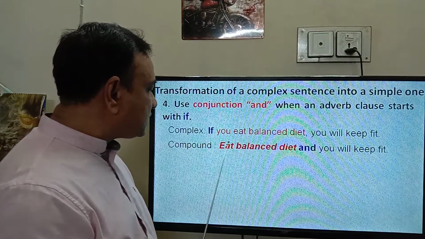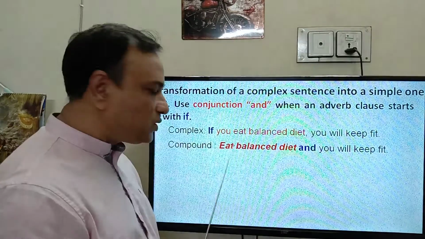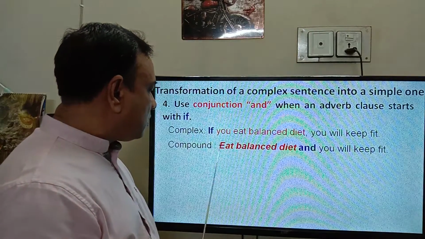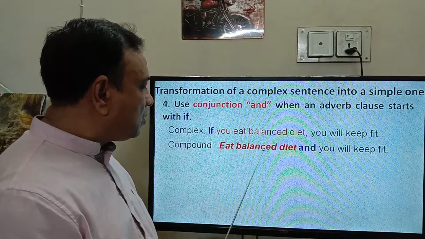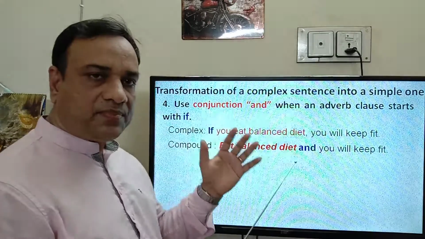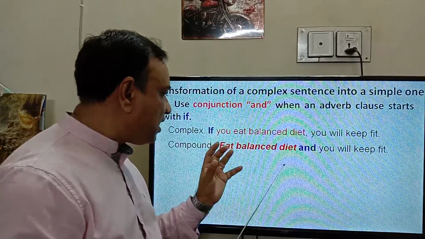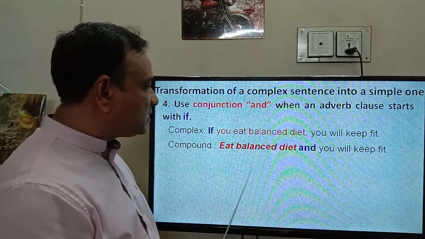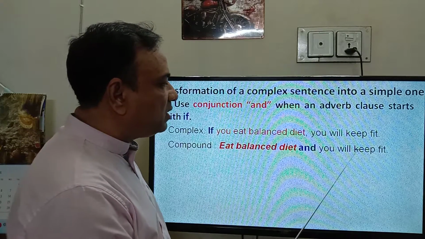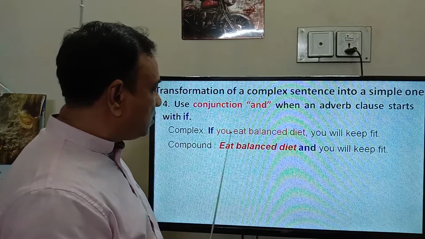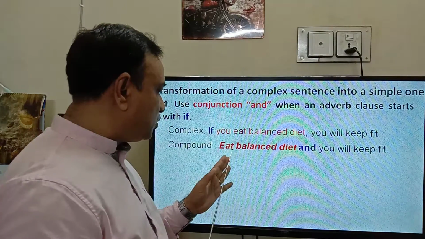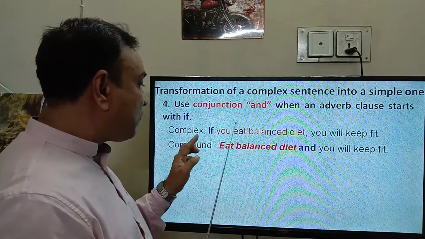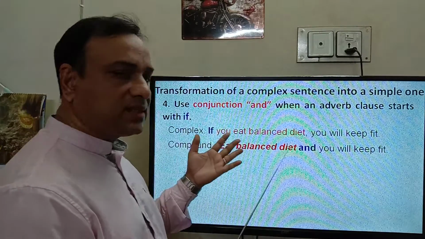The compound sentence begins with the imperative mood, so at the beginning we have to select the main verb. Eat balanced diet and you will keep fit. Here we have to select the imperative mood in the compound sentence if we find if in a complex sentence.